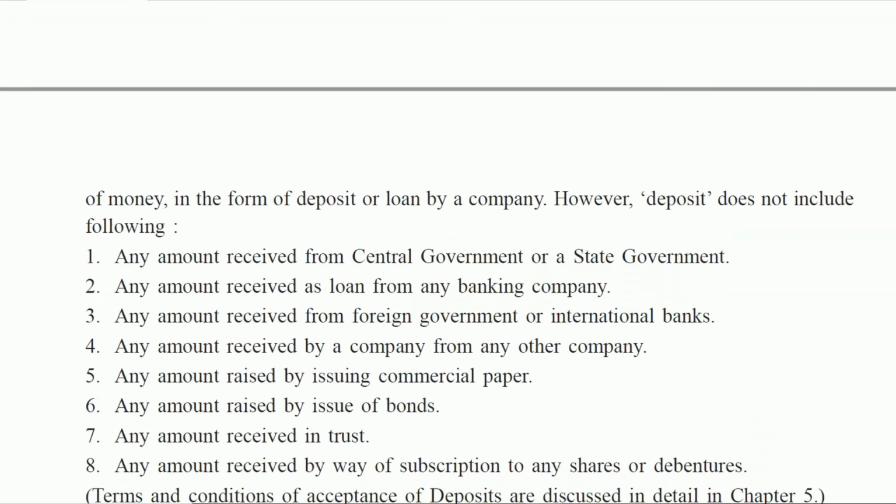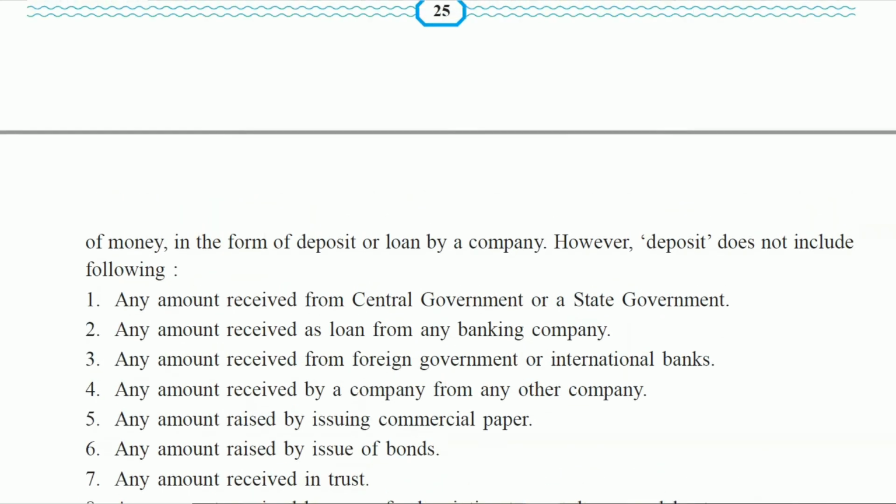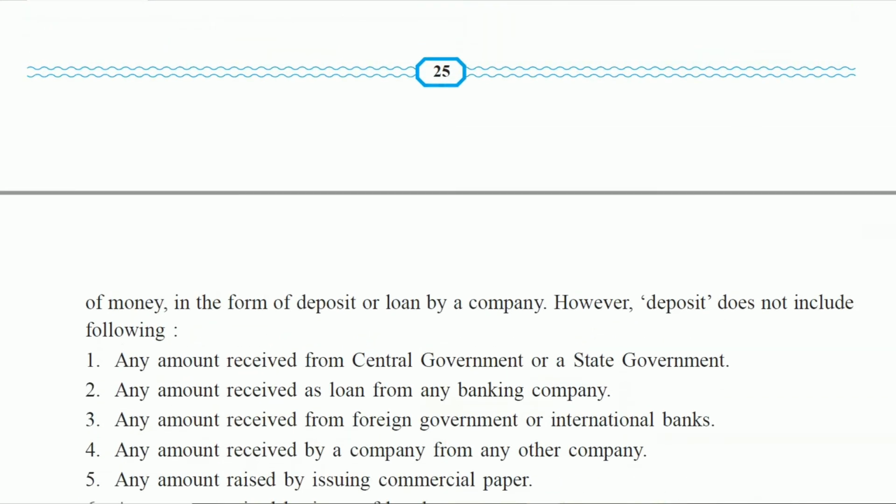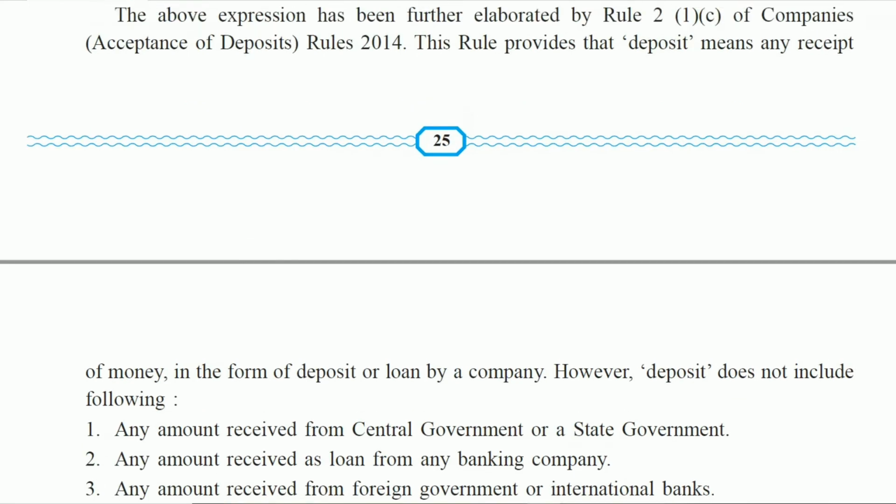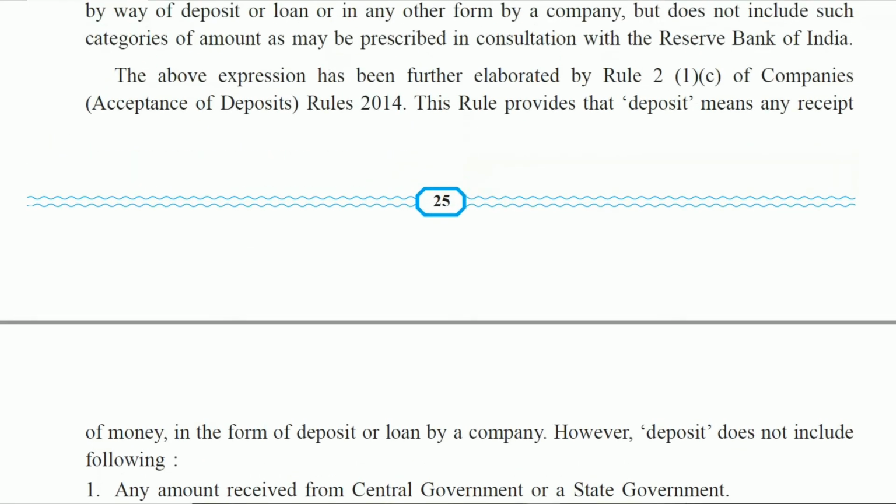This amount is not included in deposit. The rest of the amount which is collected by the company is known as deposit.